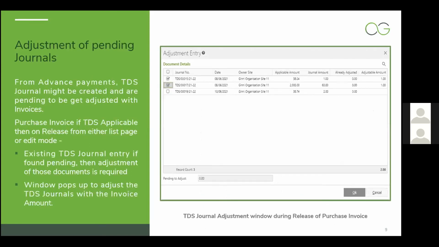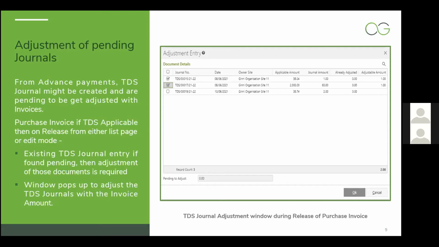Now, it might happen that some advance payments are being received or made to the vendor, and TDS is deducted for those advance payments also. In case a TDS journal has already been created from an advance payment, then at the time of creation of the purchase invoice, those TDS journals which are pending to be adjusted will be reflected for adjustment first.